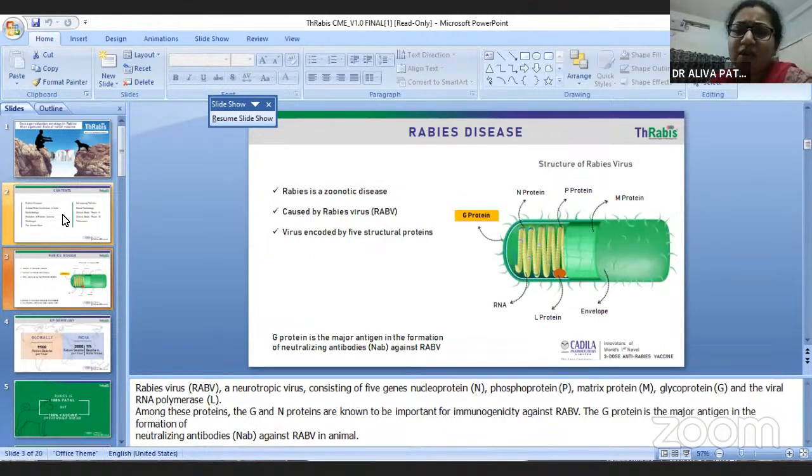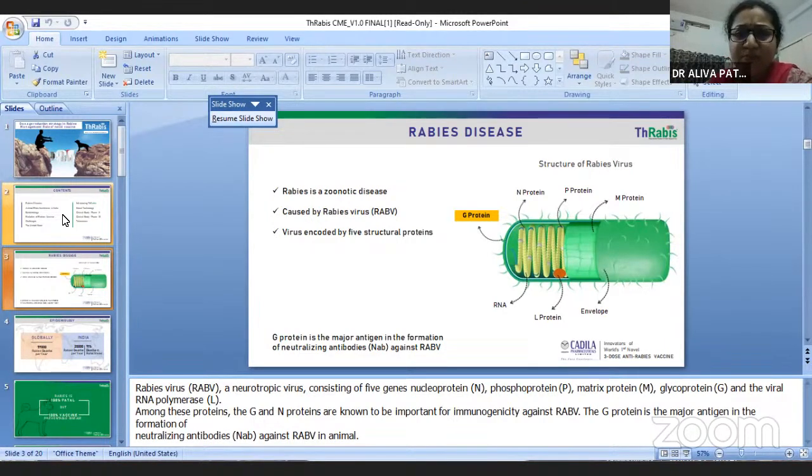Rabies is actually a Sanskrit word derived from rabhas, meaning to do violence. It is a viral disease which causes encephalomyelitis. Rabies is a zoonotic disease, meaning it spreads from animal to human being. It is an RNA virus encoded by 5 structural proteins: L protein, P protein, M protein, N protein, and envelope protein.